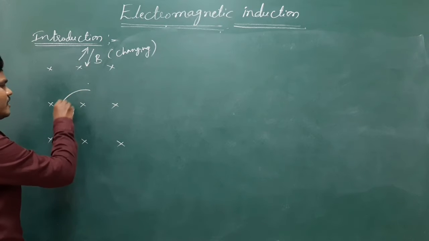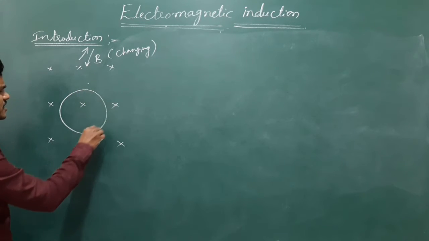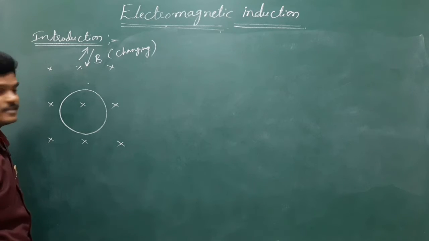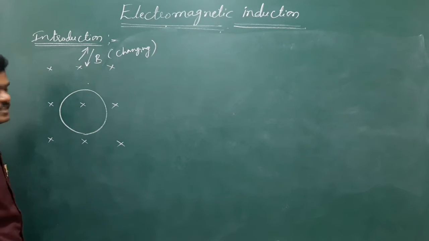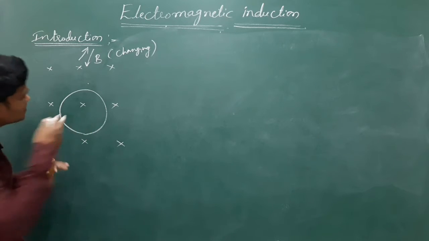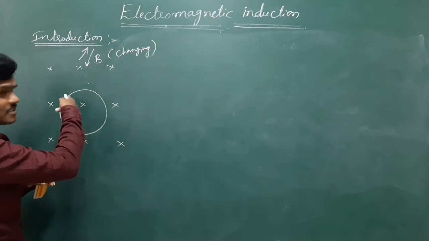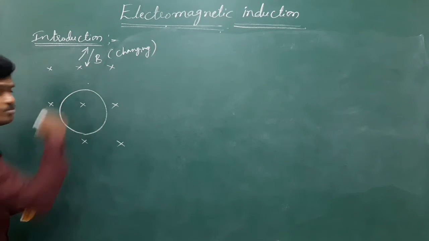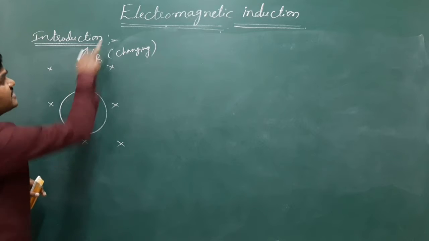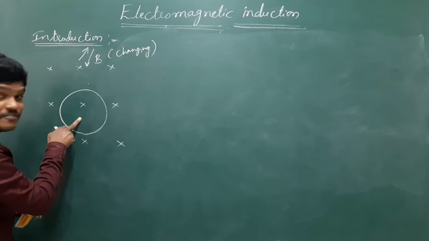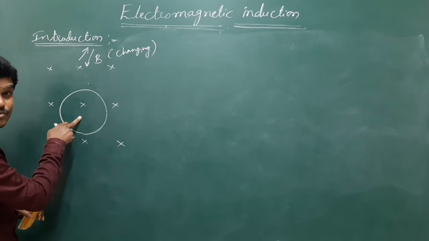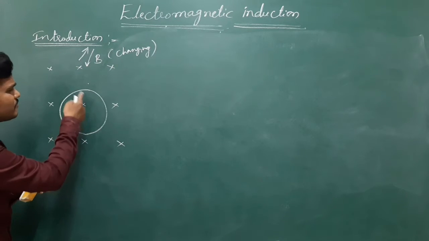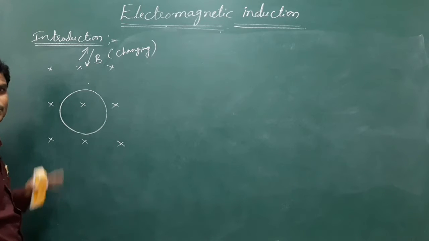If we place a conducting loop in this changing magnetic field, some magnetic lines of force pass through this loop. If the magnetic field increases, more lines of force pass through the loop. If the field decreases, fewer lines of force pass through the loop.